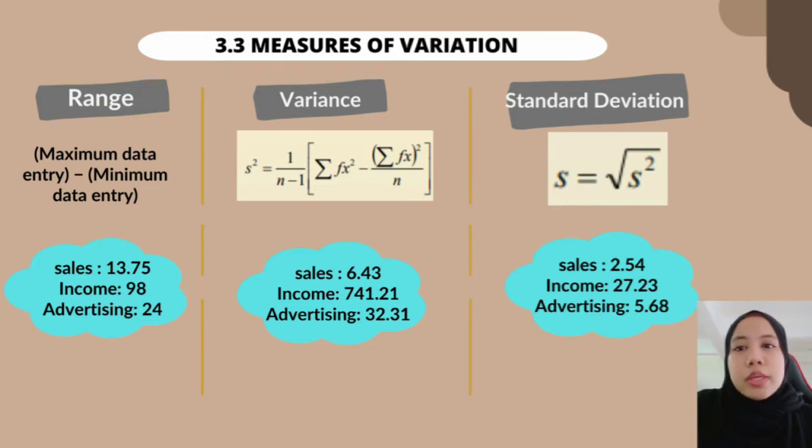Next is variance, which is calculated as the formula shows in the table in the slides. So variance for sales is 6.43, income 741.21 and advertising is 32.32. So lastly is the standard deviation, which we get for sales 2.54, income 27.23 and advertising is 5.68.